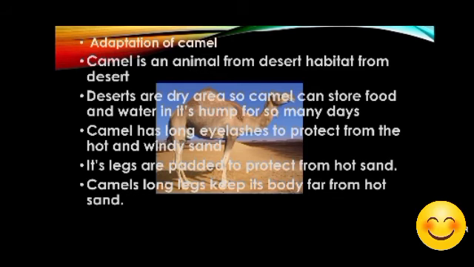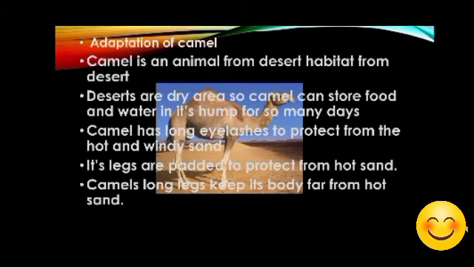So the very first adaptation you can write is it can survive without water for a few days, because as you all know it has a hump on its back, where it can store food, so it can survive without food and water for a few days. It has long eyelashes to protect the eyes from the windy sand. Then its legs are padded.